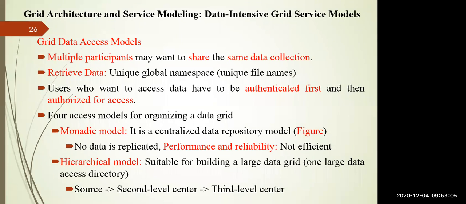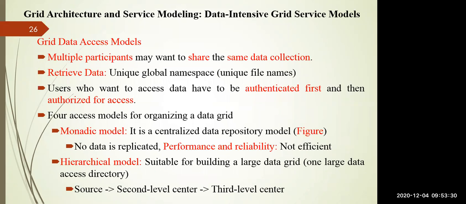Similarly, we require unique file names so that one person's data should not collide with another person's data. And a user who wants to access this data has to be authenticated first, and only then can you authorize access to the data. First thing is you have to authenticate so that any unauthorized user should not use your grid system, right?